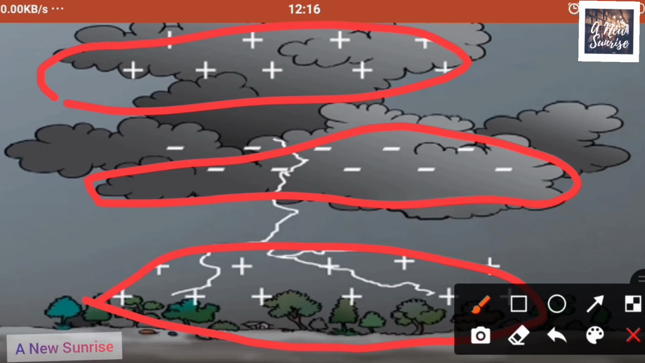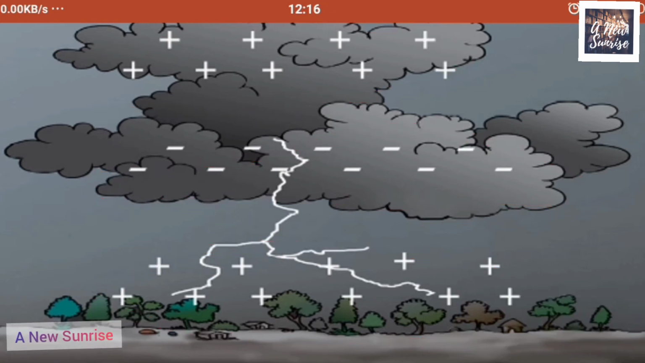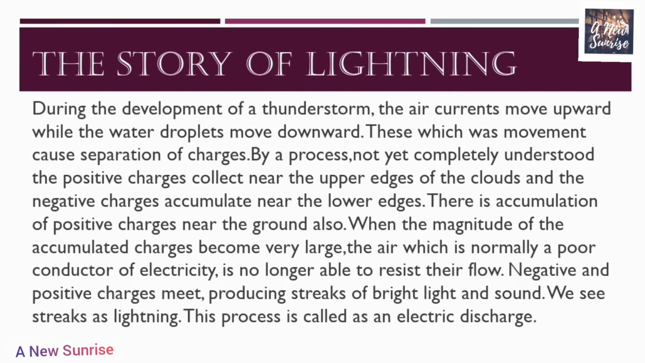So this negative charge, which is at the lower edge of the clouds, will be attracted to the positive charge at the ground, and they come together in the form of a lightning streak. This process is known as lightning. Okay, so this was all about lightning. Now let us see the whole process in a bookish definition, the story of lightning.